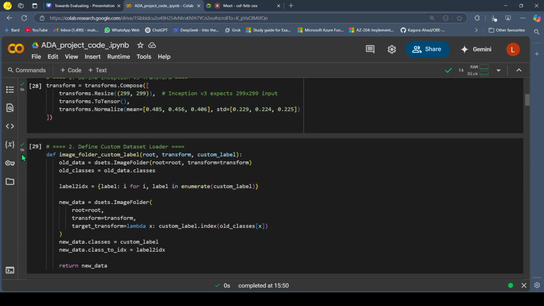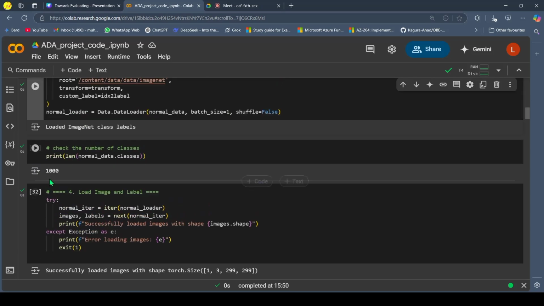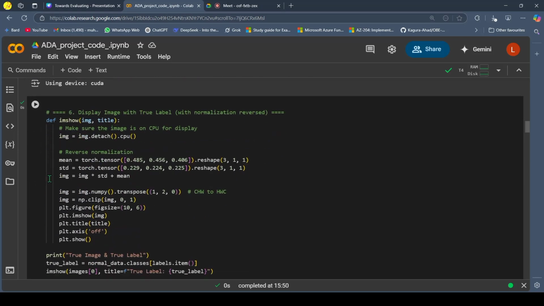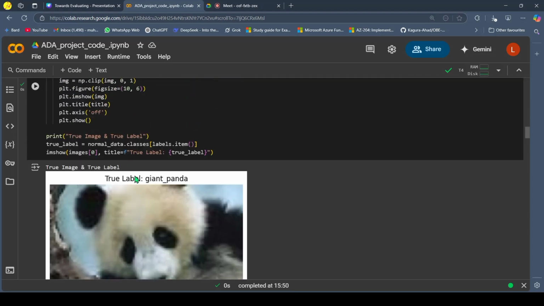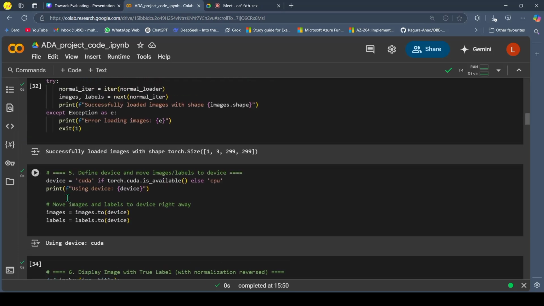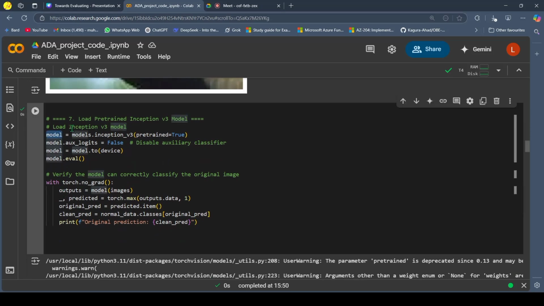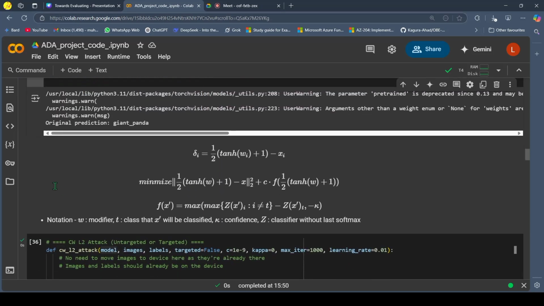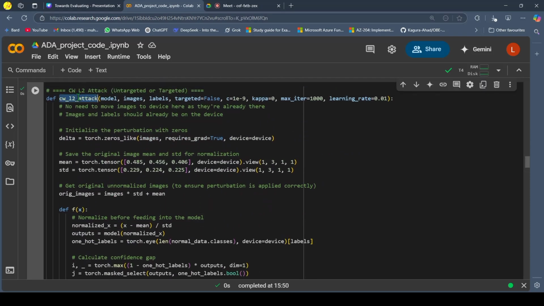So this is a basic code in which I am loading my dataset, which is the ImageNet dataset. This is a sample image of a giant panda with the true label, and the model was predicting the image correctly. So I was loading the model, and these are the equations that I was using. We minimize the distance, the mean squared distance, that we are using. And this is the main function of the L2 attack.